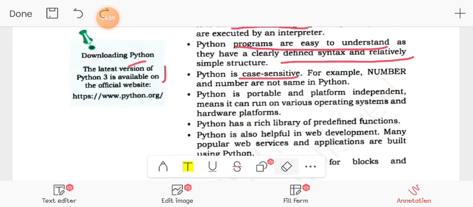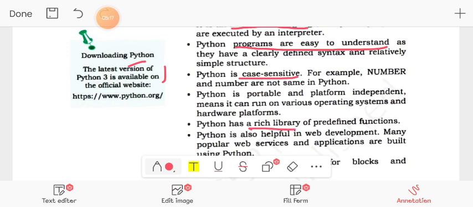Python is portable. Next point is Python is portable and platform independent. What is the meaning of portable and platform independent? It means it can run in any of the operating systems and any hardware platform. That's why it is called platform independent. Python has rich libraries of predefined functions.